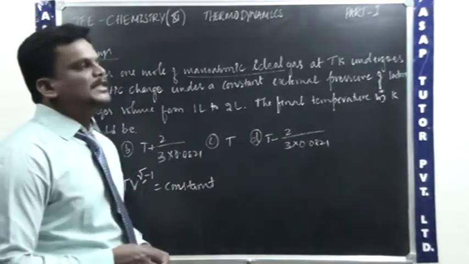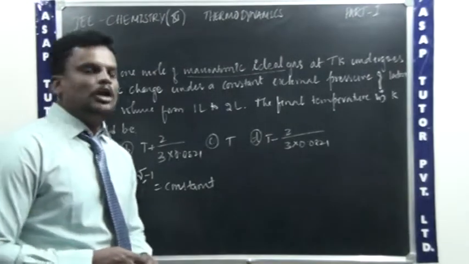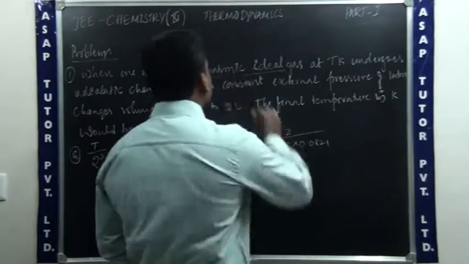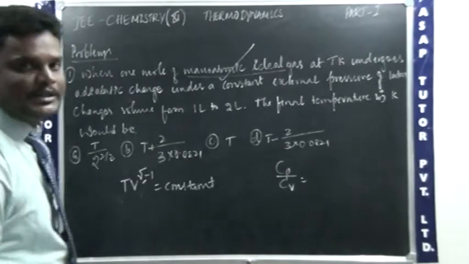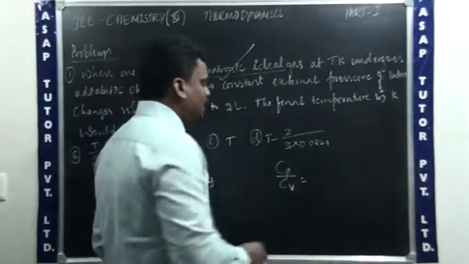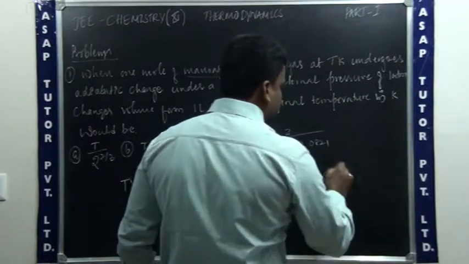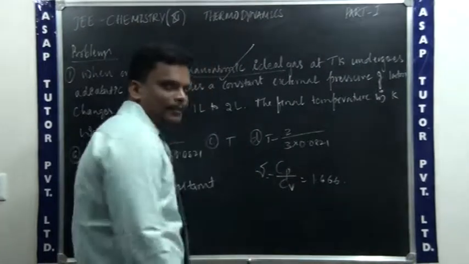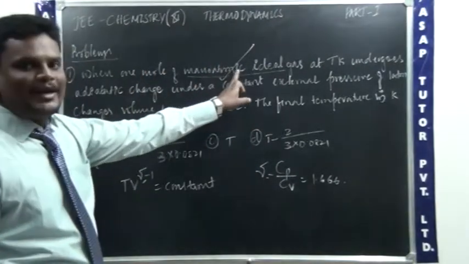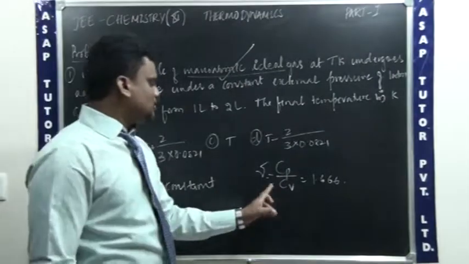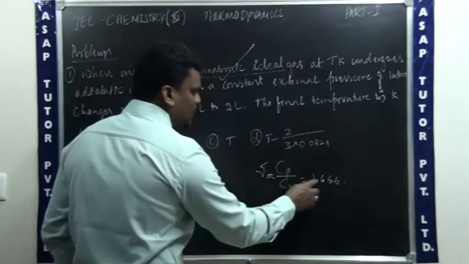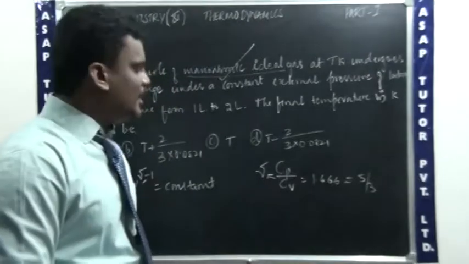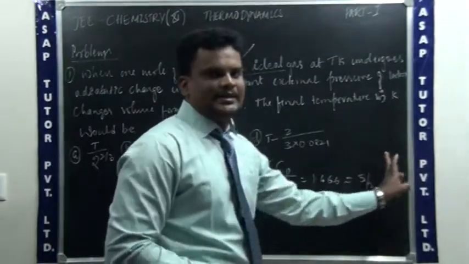See, while we were discussing the heat capacity with respect to volume and pressure, there we took the ratio Cp by Cv. For monoatomic gas, Cp by Cv is 1.66 as written there. Here Cp by Cv we can take as the value gamma. Therefore, since they mention monoatomic ideal gas, gamma should be equal to Cp by Cv. That is equal to what? 1.6, which you can write as 5 by 3. If you divide 5 by 3, you will get the value 1.666.